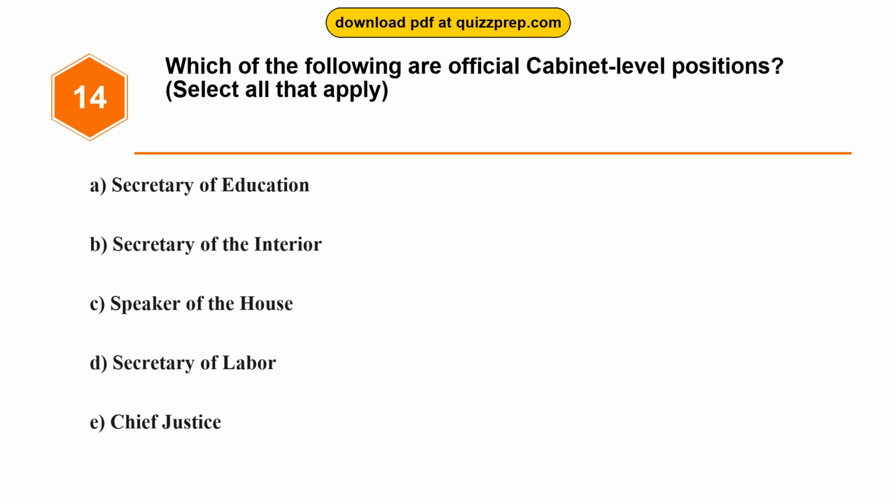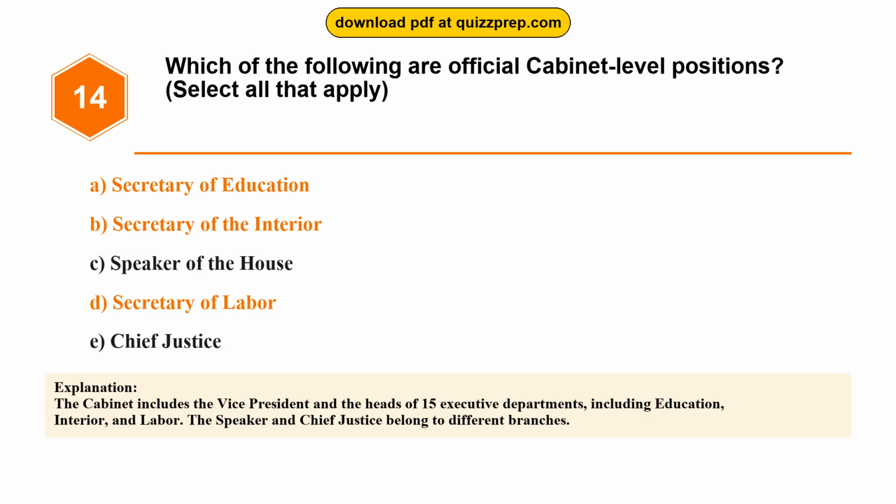Option A, Secretary of Education. Option B, Secretary of the Interior. Option C, Speaker of the House. Option D, Secretary of Labor. Option E, Chief Justice. The correct answers are options A, B, and D. Secretary of Education, Secretary of the Interior, Secretary of Labor.